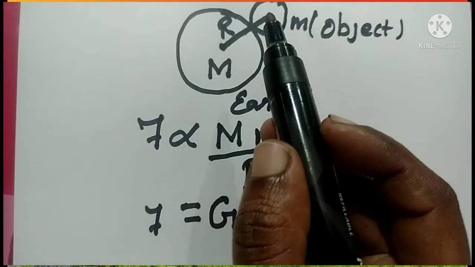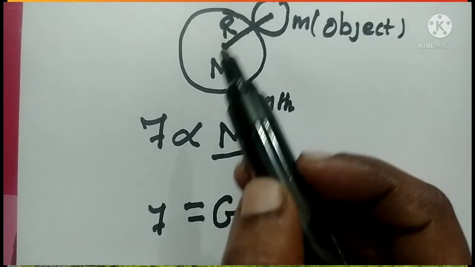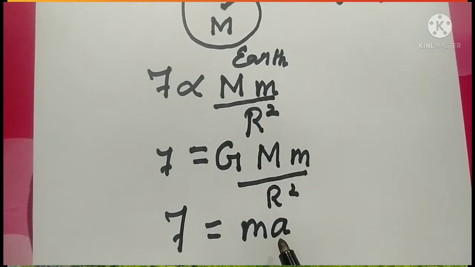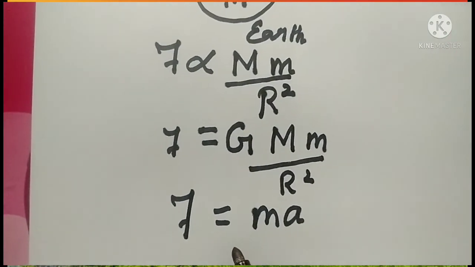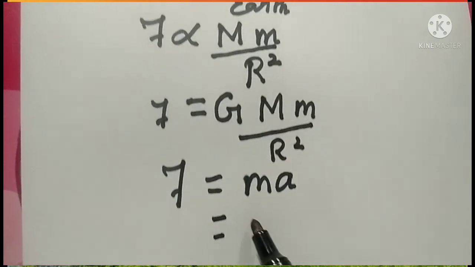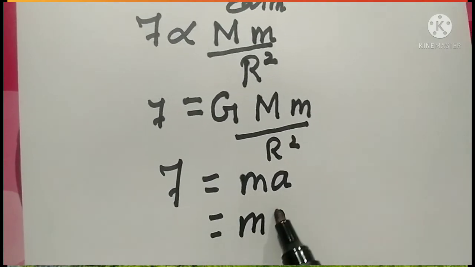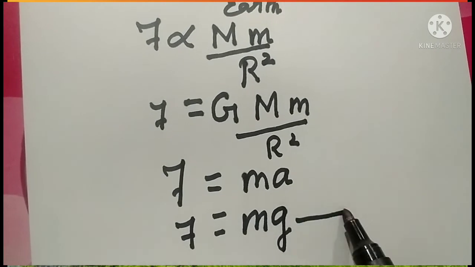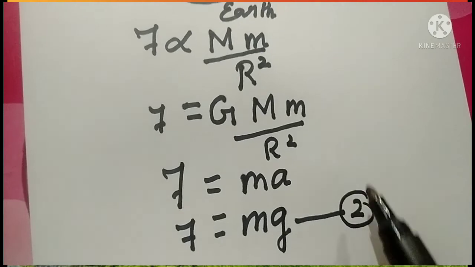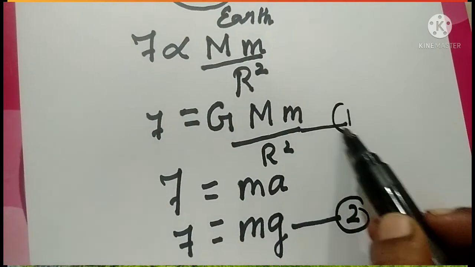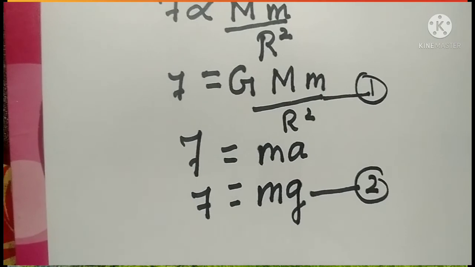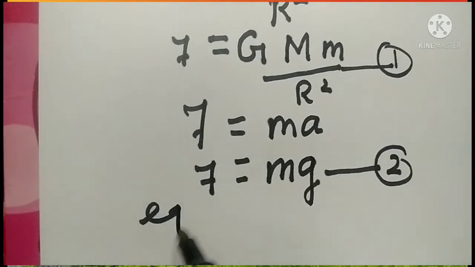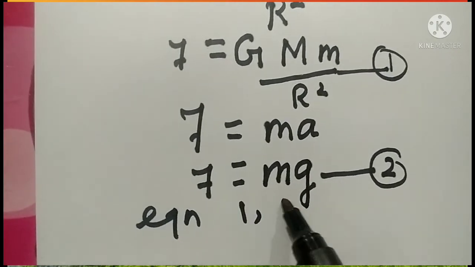When an object is falling freely from a certain height towards the earth, it is because of acceleration due to gravity. So here the acceleration a is the same as acceleration due to gravity, so force is equal to m into g. Take this as equation 2 and the earlier one as equation number 1. Now combining equation 1 and 2, what can we get?